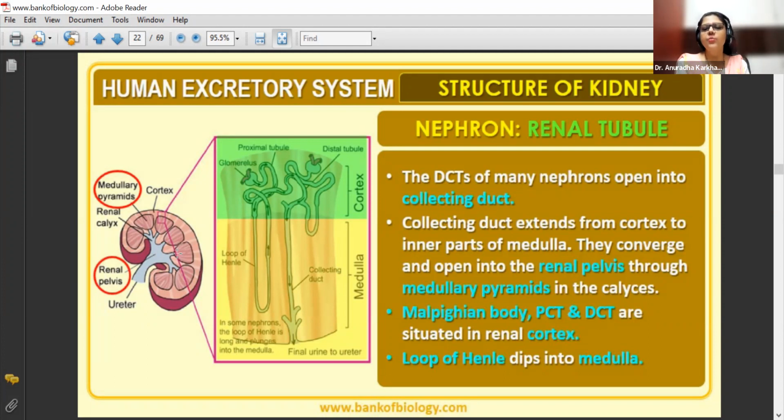Is there only one collecting tube in each nephron? Many nephrons will be attached to one collecting duct. Okay, there will be many who would be attached to the same collecting duct. Have you all understood? Yeah, for one nephron, one collecting duct ka opening रहेगा. Yes. Anything else, beta? If you have not followed, tell me. Understood?